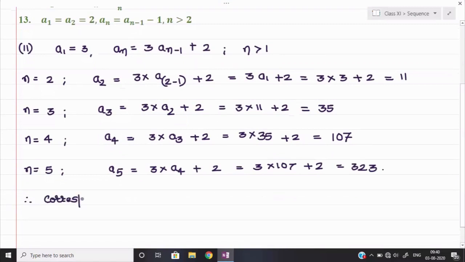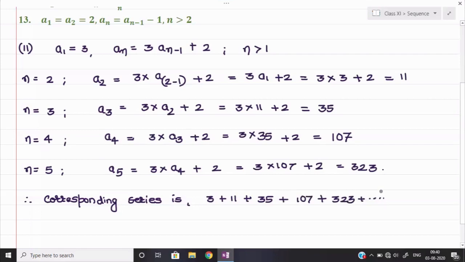the corresponding series would be, we can say, first element is here 3, second element is 11, third element is 35, then plus 107 plus 323. Okay, and then plus it may go up till and so on. So this is your corresponding series. Okay, similarly you can find out the remaining two parts.